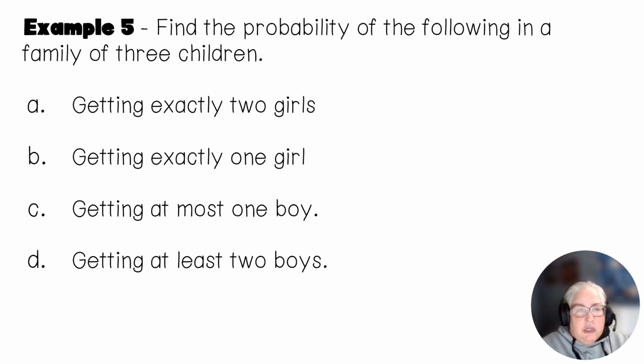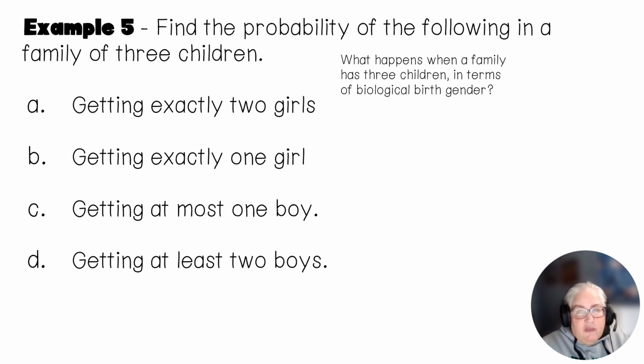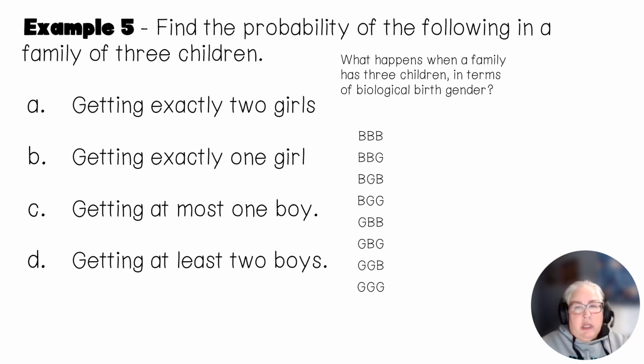So let's look at an example. If I look at the probability of the following in a family of 3 children, we've got to know what happens in a family of 3 children when it comes to gender. So the first question I ask myself is what happens when a family has 3 children in terms of biological birth gender. 8 things can happen: boy, boy, boy, boy, girl, boy. You can go through the list.